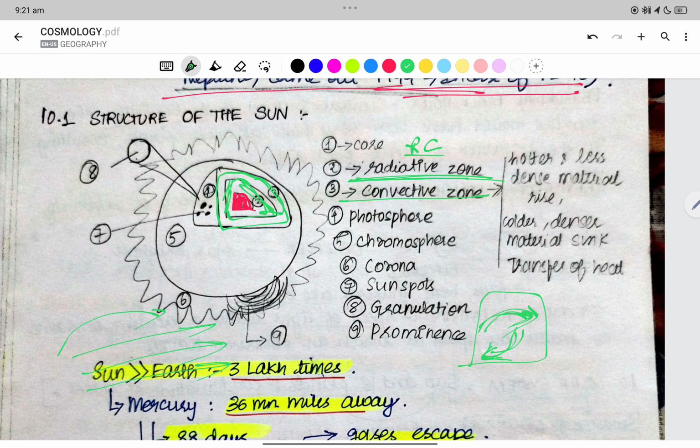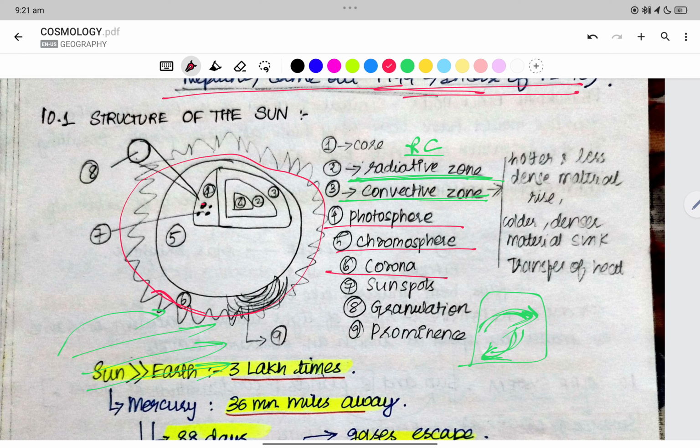Then we have the photosphere, chromosphere, and corona. This is the corona.